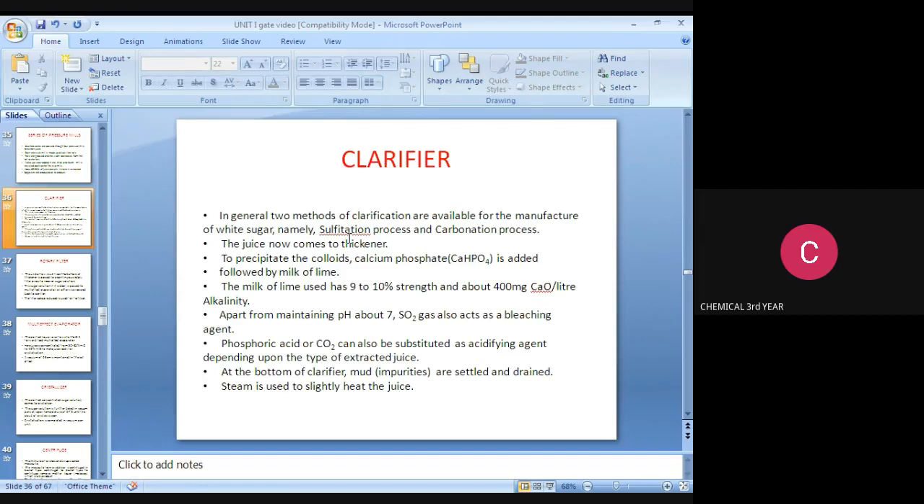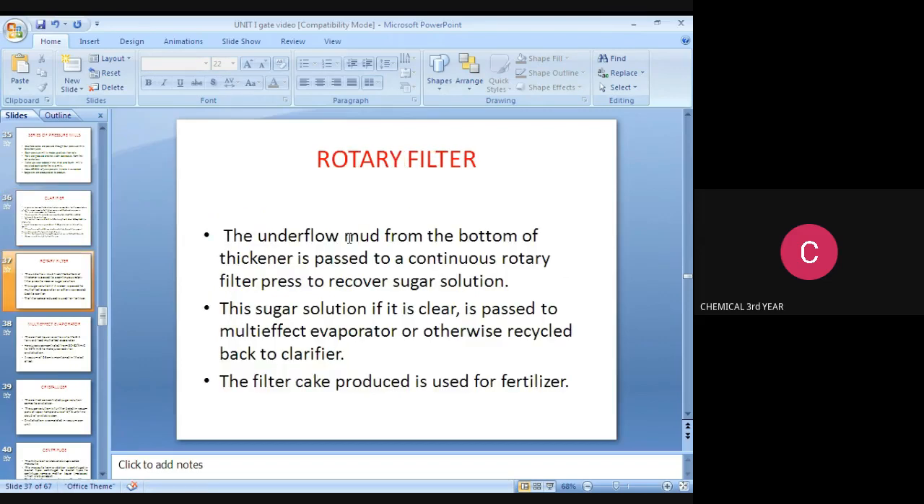At the bottom of the clarifier, mud impurities settle and are drained. Steam is used to slightly heat the juice. Rotary filter: underflow mud from the bottom of the thickener is passed to a continuous rotary filter press to recover the sugar solution. This sugar solution, if it is clear, is passed to the multiple effect evaporator, or otherwise recycled back to the clarifier. The filter cake produced is used for fertilizer.